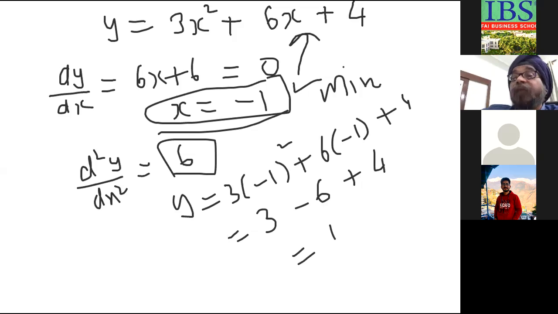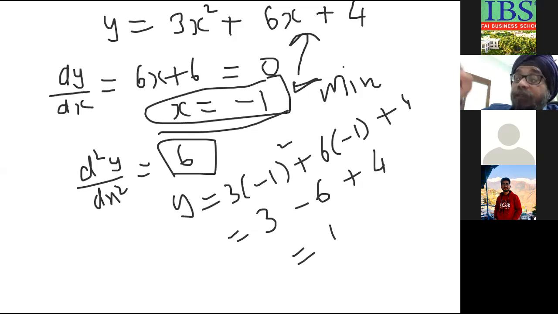So this is the minimum value of the function. The minimum value of y is 1, at which point x equals minus. Okay. Now when you get a positive value, it means at that point it is a minimum.